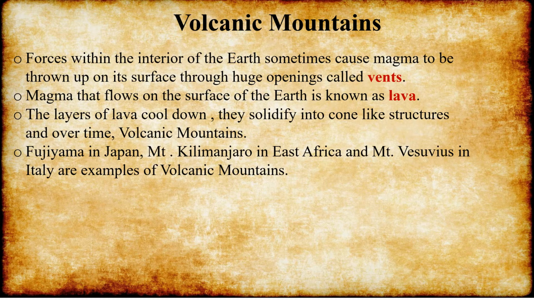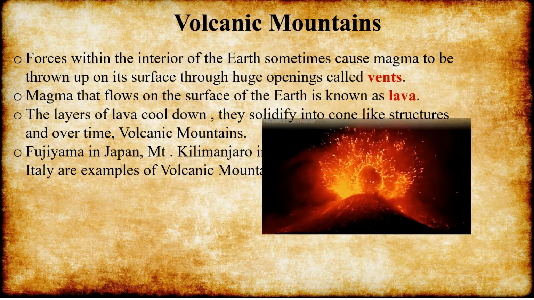When the layers of lava cool down, they solidify into cone-like structures and over time form volcanic mountains. Fujiyama in Japan, Mount Kilimanjaro in East Africa and Mount Vesuvius in Italy are examples of volcanic mountains.